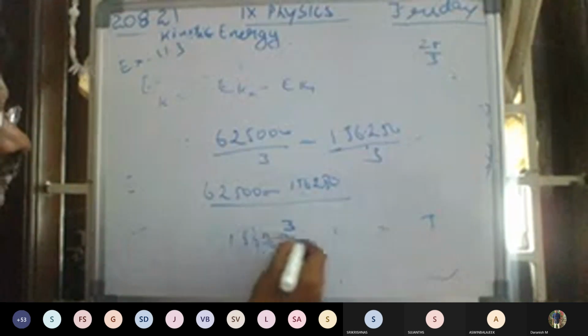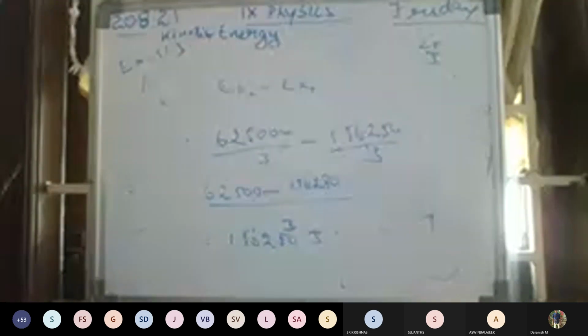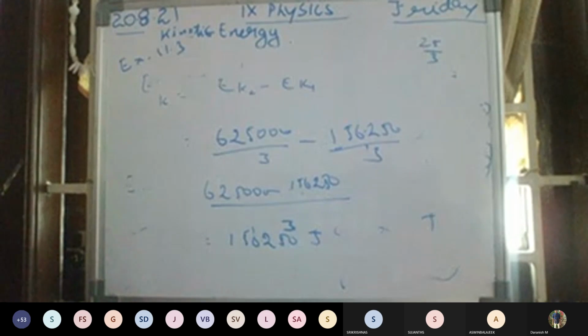This is the work done, the energy given to the car to raise its speed from 30 to 60 kilometers per hour.